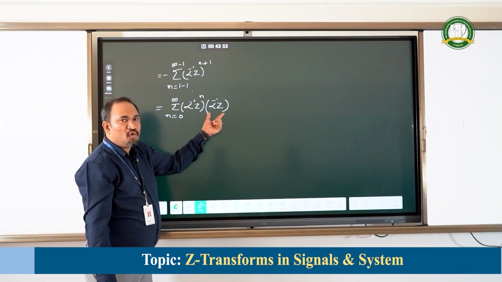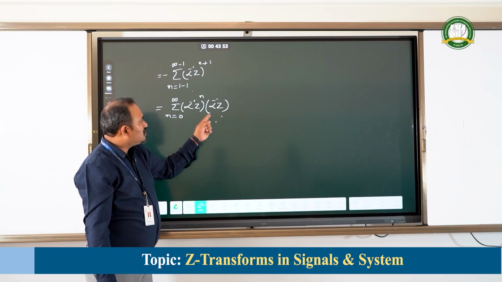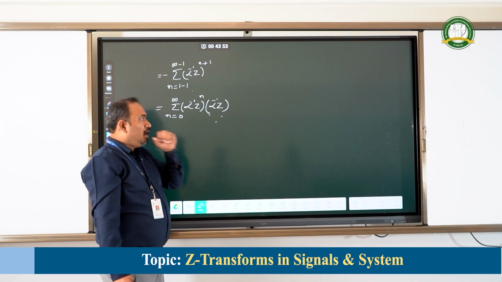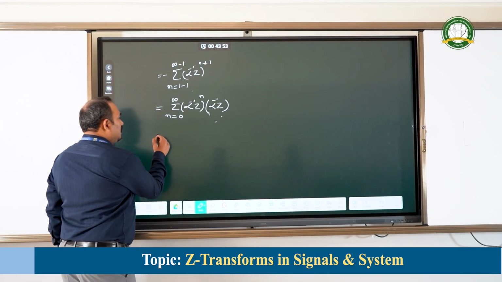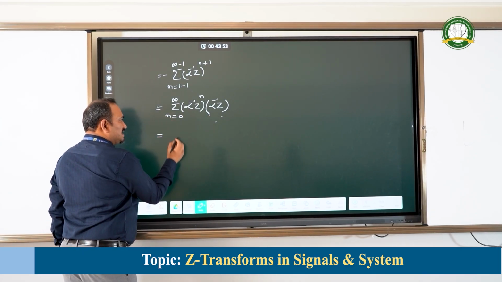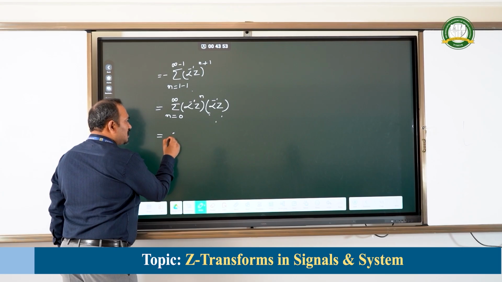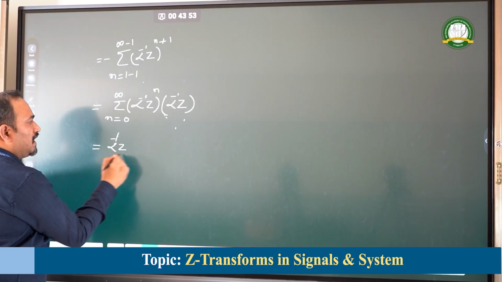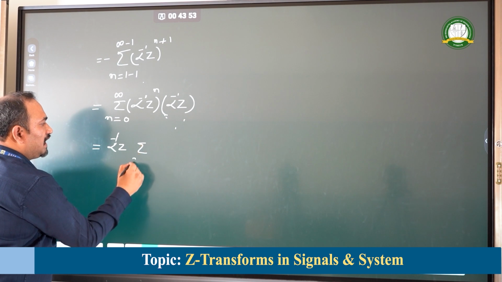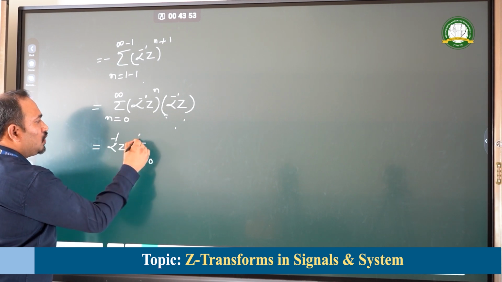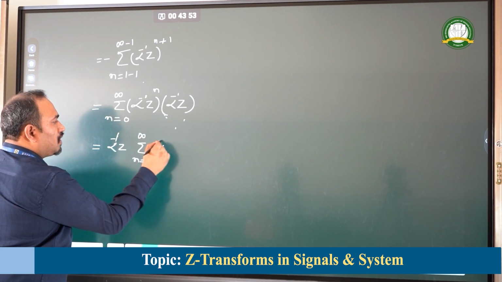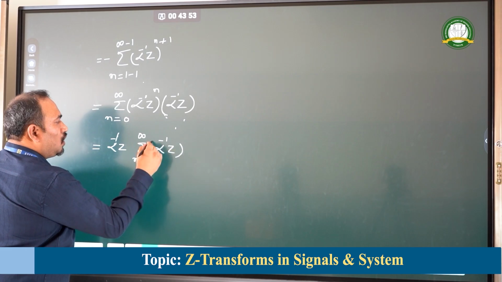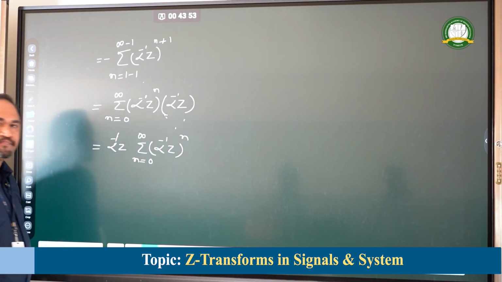Now, since there is no variable of summation in this particular parameter, we can take that parameter outside the summation. That becomes alpha to the power of 1 into z into summation n varying from 0 to infinity, alpha to the power of minus 1 into z whole raised to the power of n.